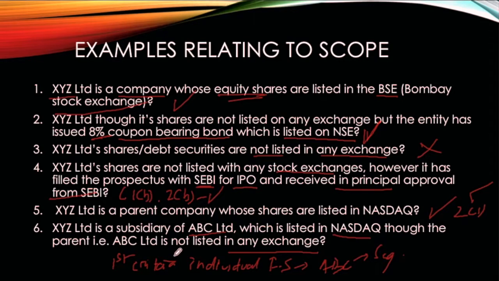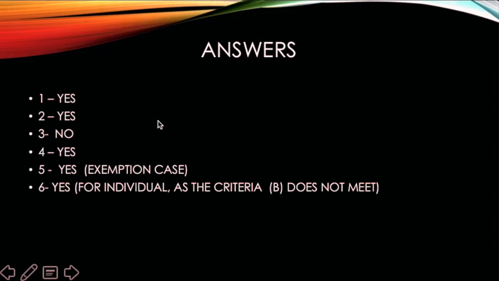And for XYZ, XYZ is a subsidiary. We need to prepare the segment report for XYZ, as ABC is not listed and not required to prepare any segment reporting in this regard. So this is basically some small examples to give you a better understanding of the scoping part. And these are the answers, if you want to check.